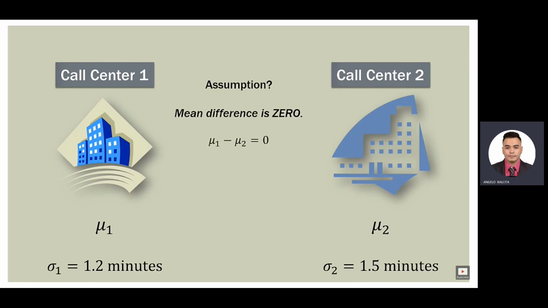So what is our assumption here? Remember in the previous slide, we were assuming the difference between these two call centers, these two means, is 0. So mu sub 1 minus mu sub 2 equals 0. Now what about independence? These two centers are independent of each other. That's important when we're doing an independent samples z-test or a t-test. We are assuming that these populations are independent of each other. So as we established in the previous slide, we're going to assume that they are.